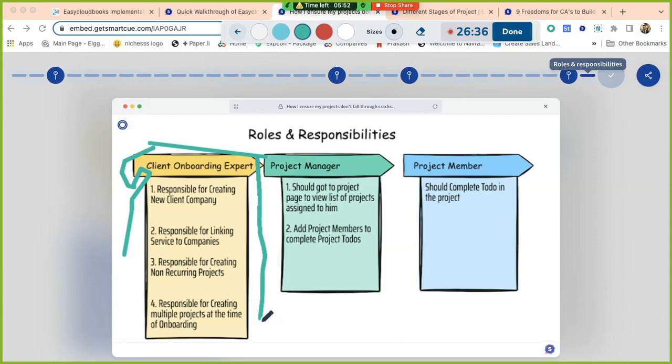The job of the client onboarding expert is very important. Beyond the project managers, this role is important because it will guide the process forward. What we are supposed to offer to this client, how these services are being offered, who will be doing this job for this particular client, who will be the relationship manager, all this is done by the client onboarding expert.